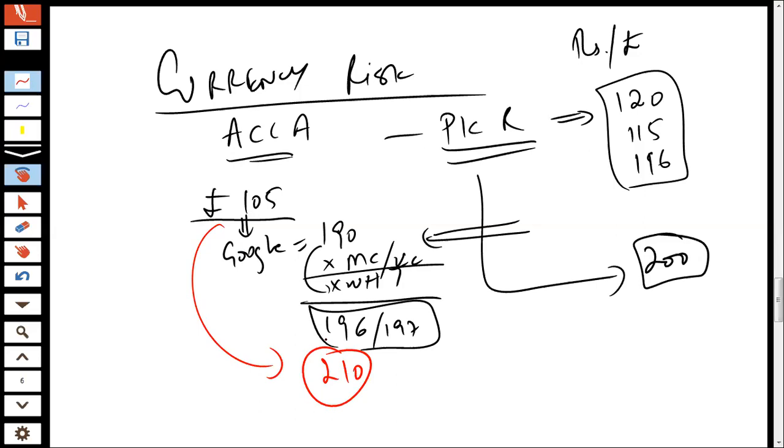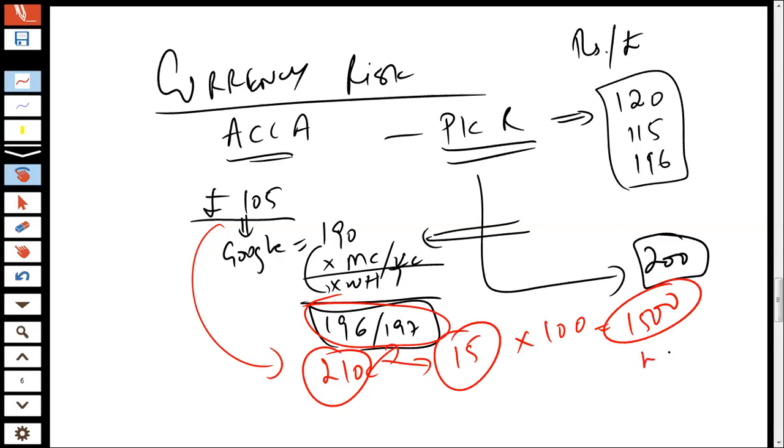So let me explain this, that this is something that actually happens. In case you are making a payment and that payment is actually done after 1 or 2 days, then the pound fluctuates so much that we have collected the payment from the student at 196 rate and we end up paying at 210. So it's approximately 15 rupees a pound. If I say a 100 pound payment, that means 1500 is what we lose as an entity.